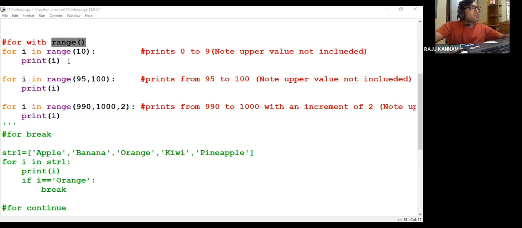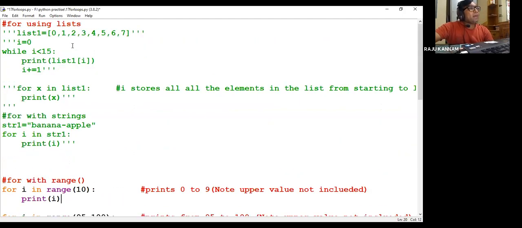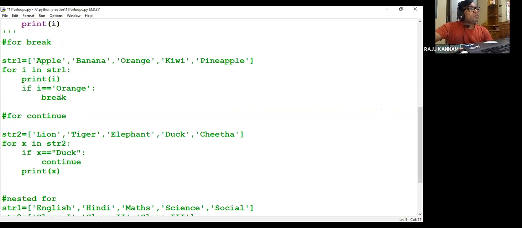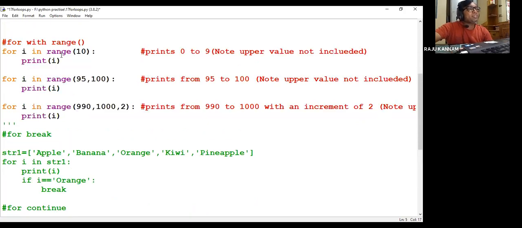Right. So now अभी इधर एक रेंज फंक्शन के बारे में डिस्कस करेंगे. नाउ अभी इधर मैं लिस्ट में डिक्लेयर किया 0 to 7 और 0 to 10 लिखा, डिस्प्ले हो रहा है. But here I don't want to declare any list, but still I want to display a value from 0 to some value, that means 0 to 9 or 0 to 10.